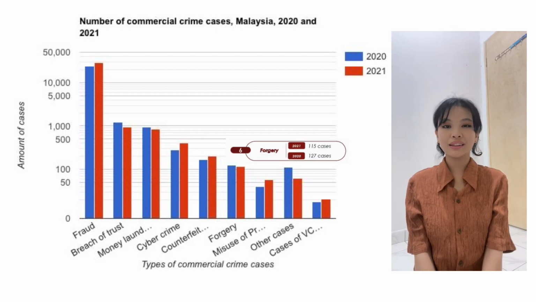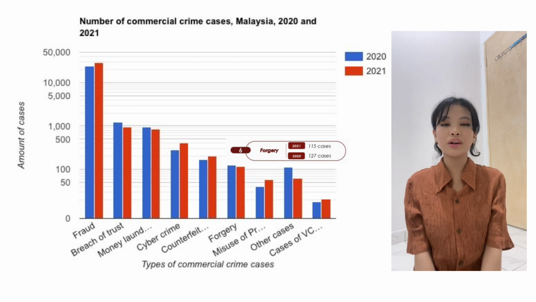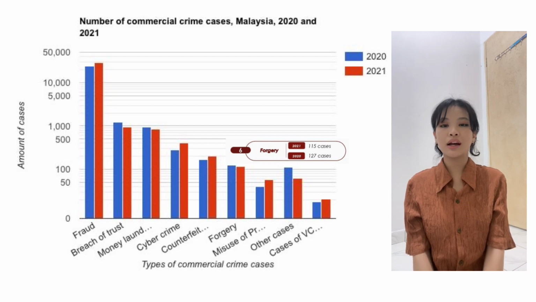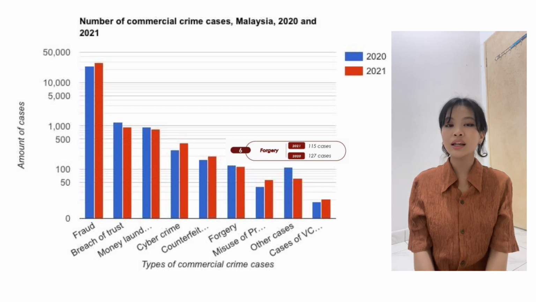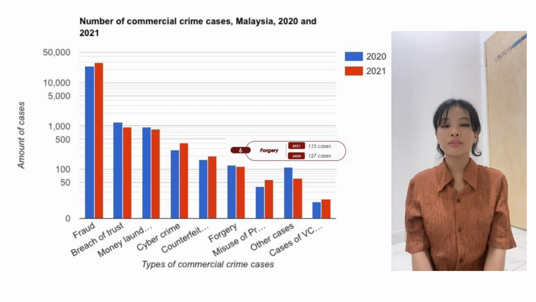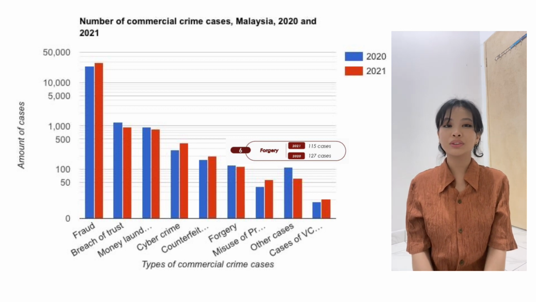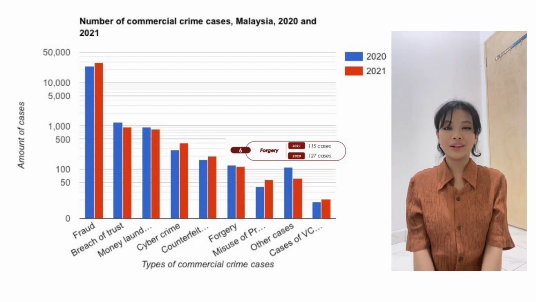Now it is my turn again, and I will explain the crime cases of forgery. Forgery is the action of forging a copy or imitation of a document, signature, banknote, or a work of art. Within 2020, forgery had 127 cases. It decreased by 12 cases in 2021. The total of the cases in 2021 is 115. That is all from me. Now I will pass it on to my friend Hazim.